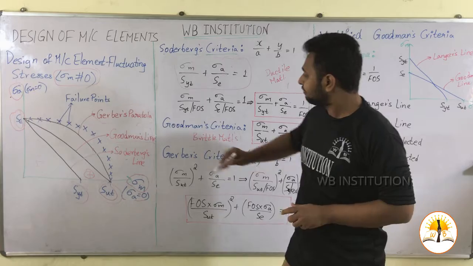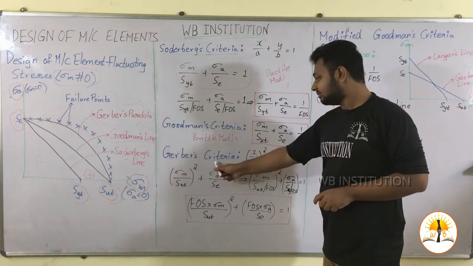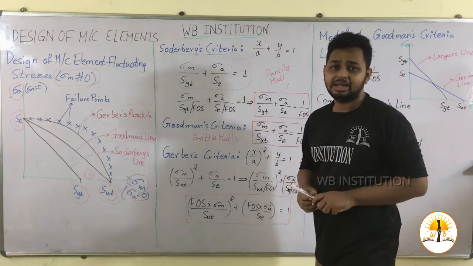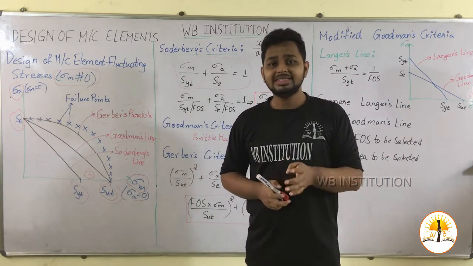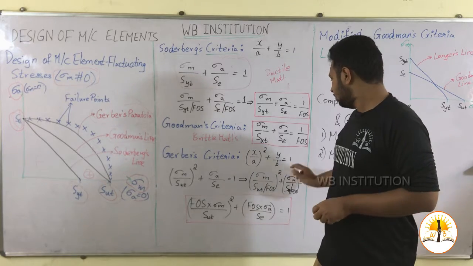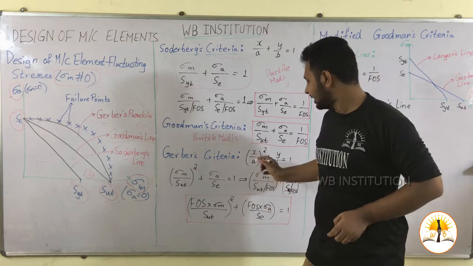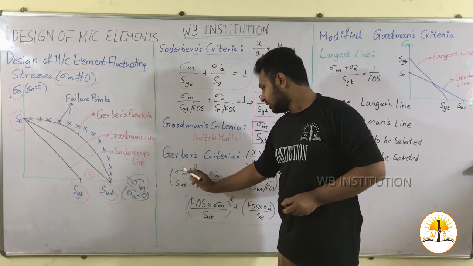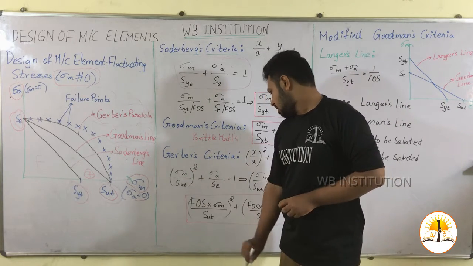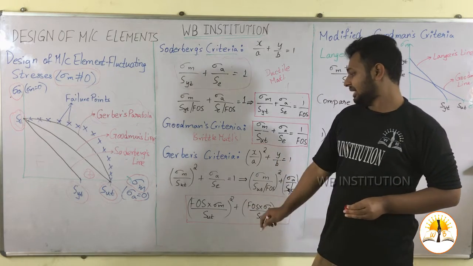The next is the parabola equation, that is Gerber's parabola. This Gerber's criteria has a parabolic equation which is given by (x by a) whole square plus y by b is equal to 1. What is x, what is a? We have seen earlier: x is sigma m, a is SUT, y is sigma a, and b is SE.